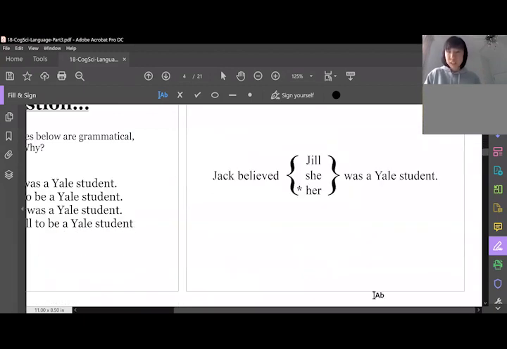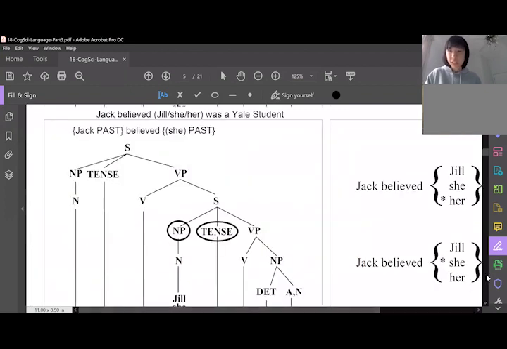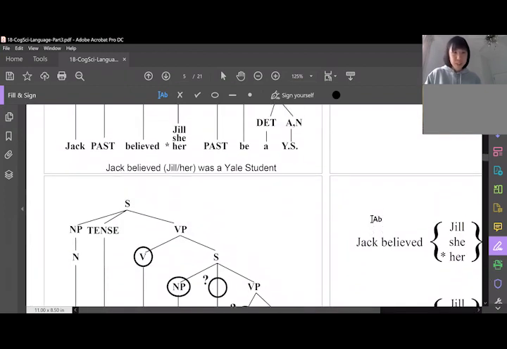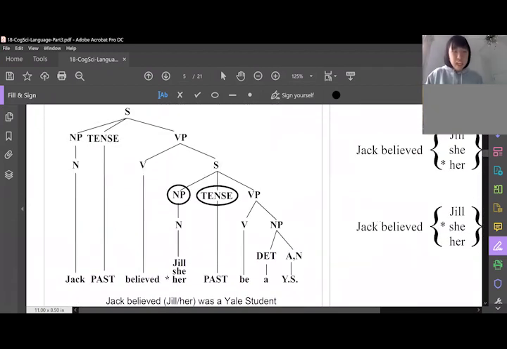Great. Nominative makes it a subject of the sentence, makes it a he, she. This is how you can check whether you picked the right case assigner: let's try replacing Jack with those pronouns. This is our sentence: Jack believed Jill was a Yale student. Does it make sense if it's "he believed Jill was a Yale student"? Yeah, it makes sense. So I think that means we did some good case assigning there. Let's group those two together and throw them out of our brains for a second as we continue to do the rest of the noun phrases.